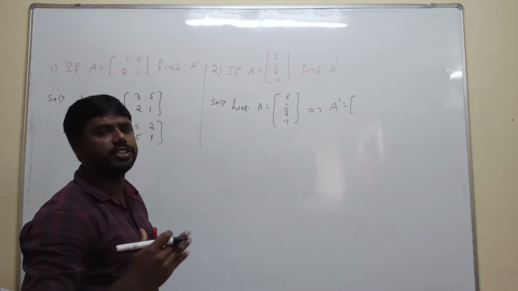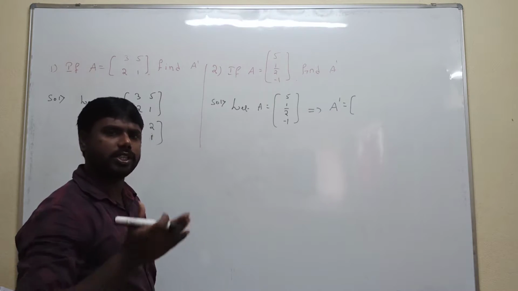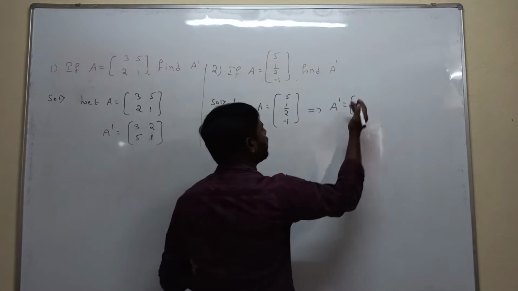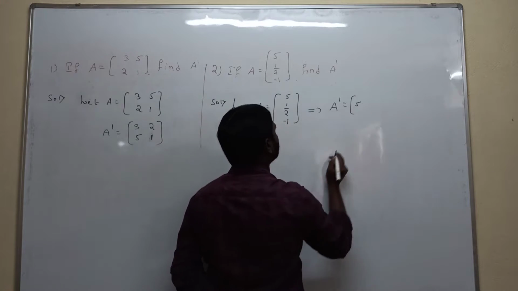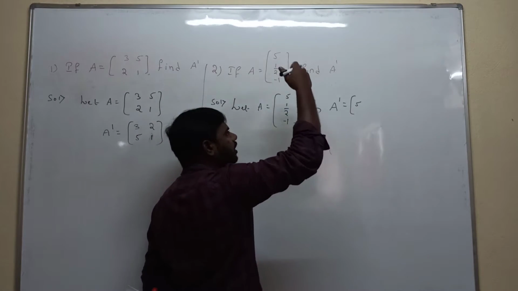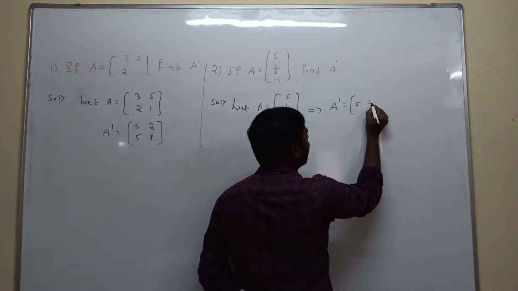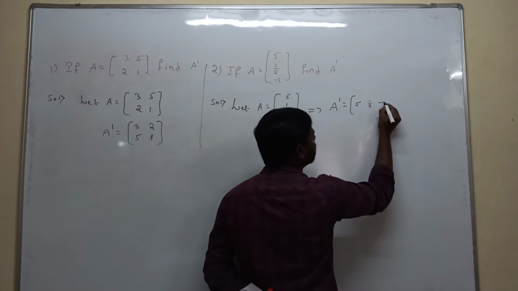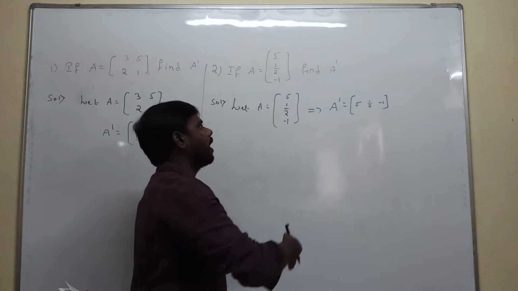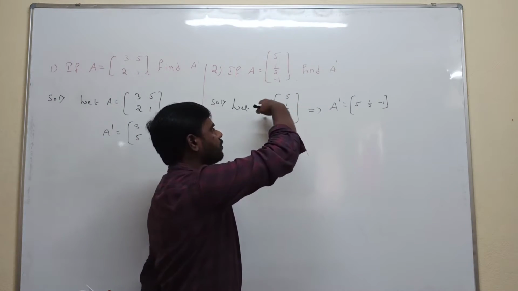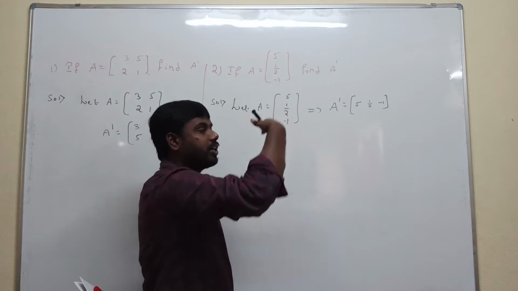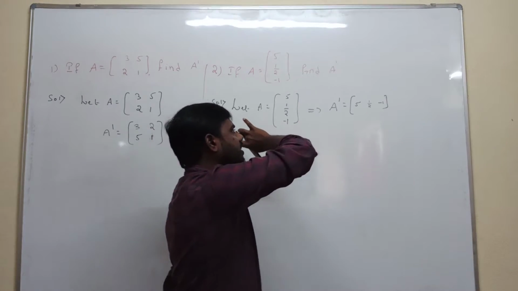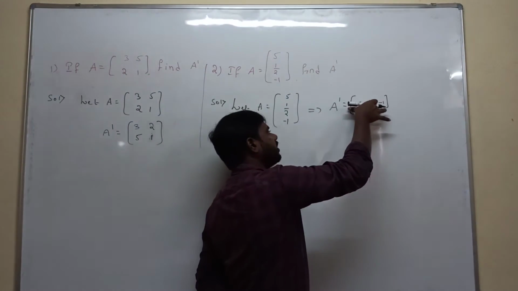Third row interchange third column, or else first column interchanging first row. Now here this is the first column, first row interchanging first column, like that: 5. Second row is the 1 by 2, second row interchanging second column is the 1 by 2. Third row is the minus 1, third row interchanging third column value is minus 1. See the question? Or else first row interchanging first column, second row interchanging second column, third row interchanging third column, or else it is the first column interchanging first row.